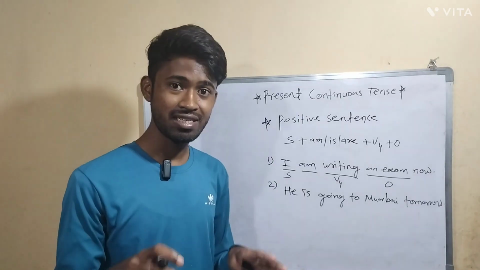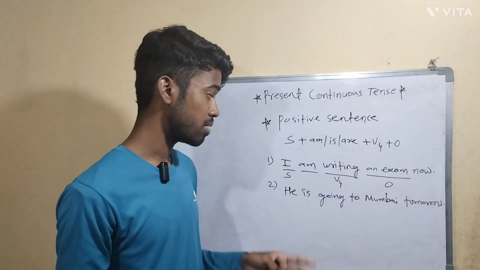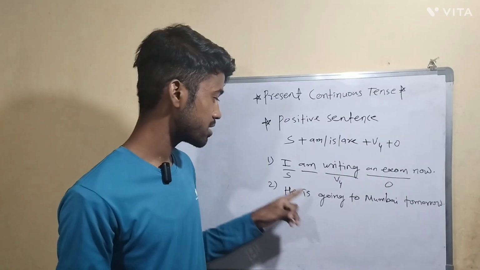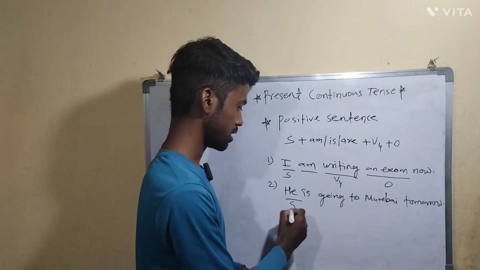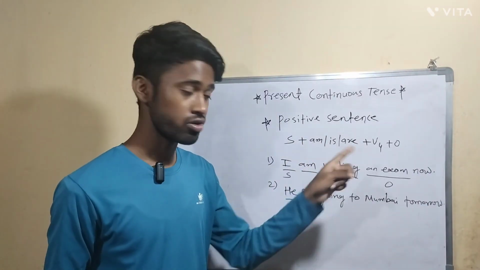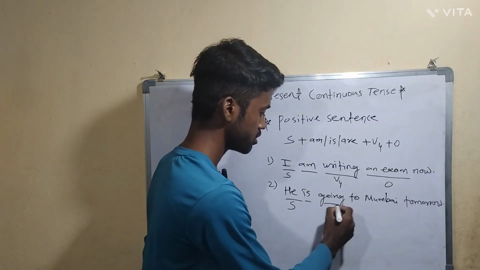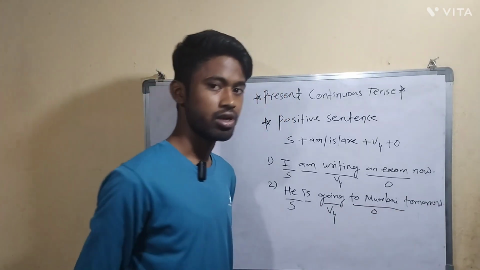He has decided to go to Mumbai tomorrow. So it is his plan, but the sentence belongs to the present tense only. Okay, this is present continuous tense. Why? Because see the structure. This is the subject, and the helping verb is is there in present continuous tense only. In future it will not come. So this is the helping verb, this is the fourth form of verb, and the remaining part is the object.